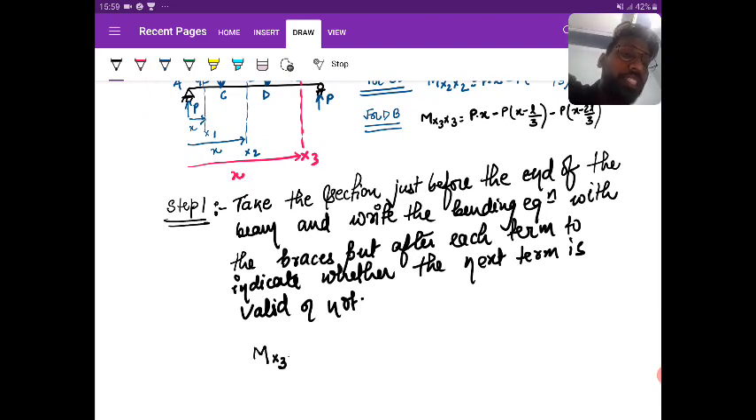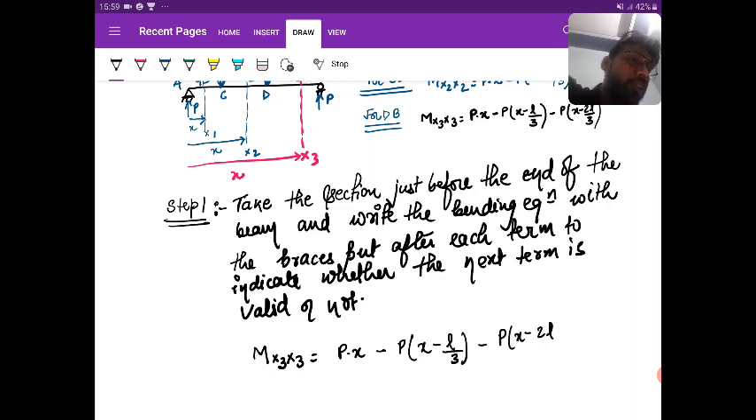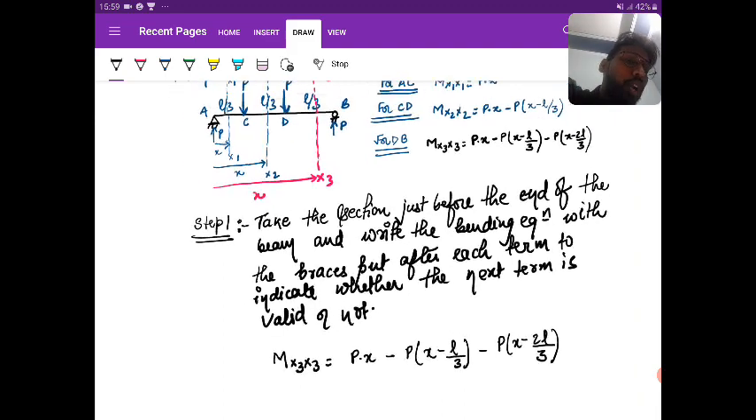Bending equation for H3. So, what is the bending equation? P into H minus P into H minus L by 3 minus P into H minus 2L by 3. Yes or no? So, this you are going to get.